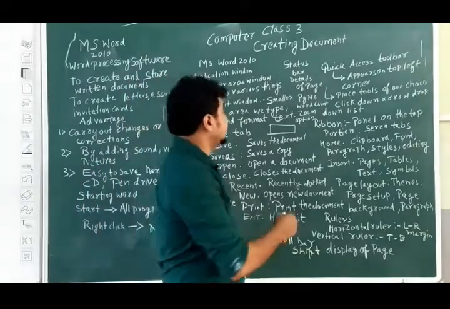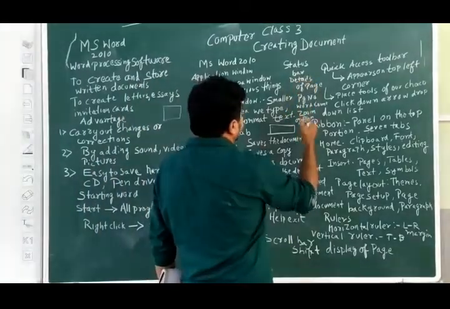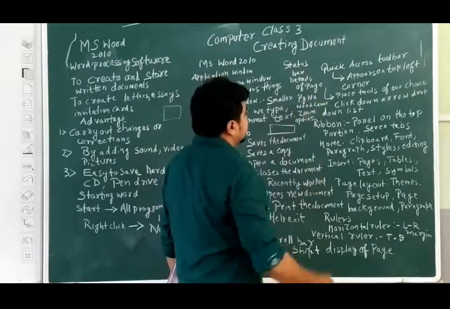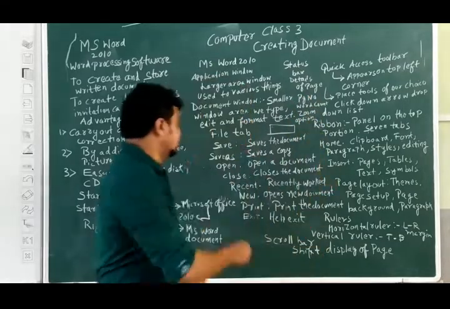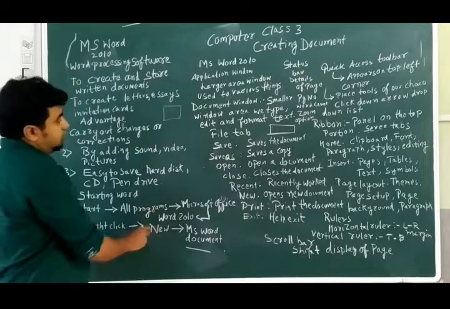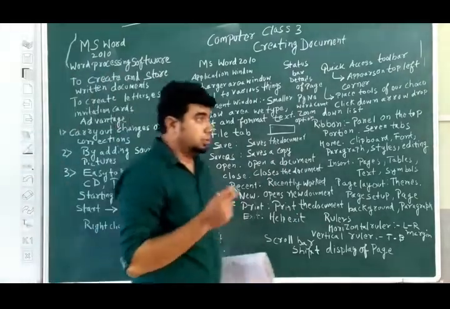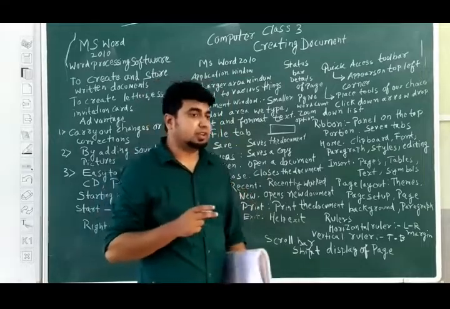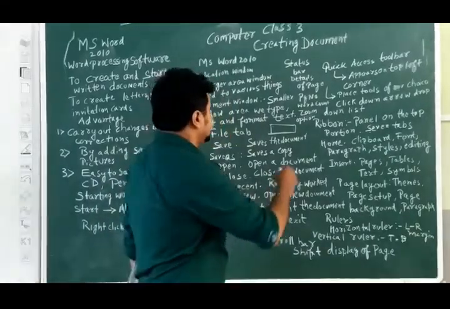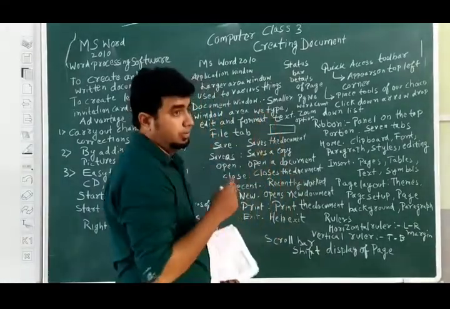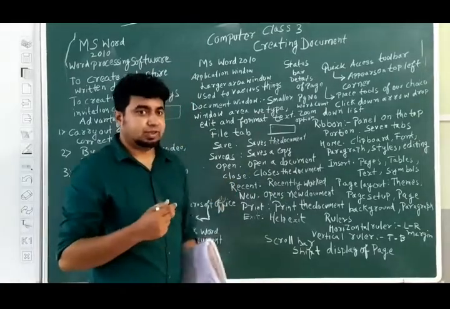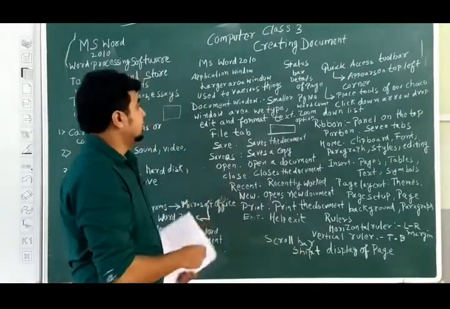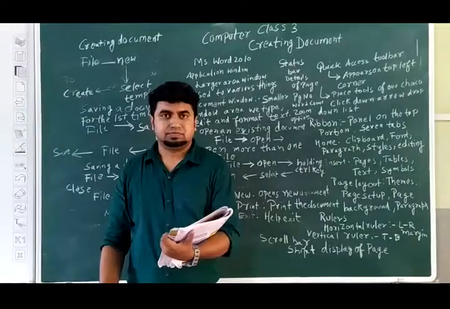So we can use the status bar, which defines the details of the page number and word count, how many words I have written. That will be calculated by the computer and displayed, that these many words have been written. So this is basically the status bar, and we have studied basically all the things. Okay.